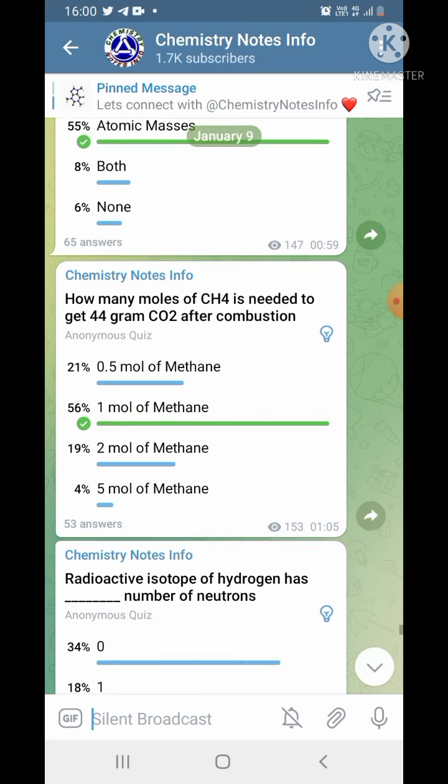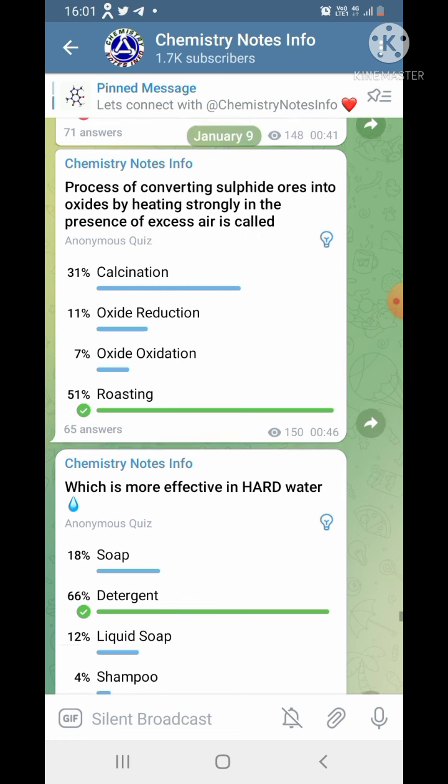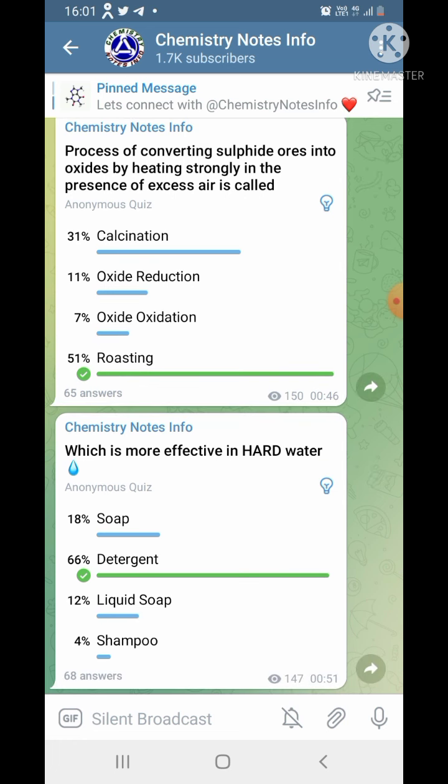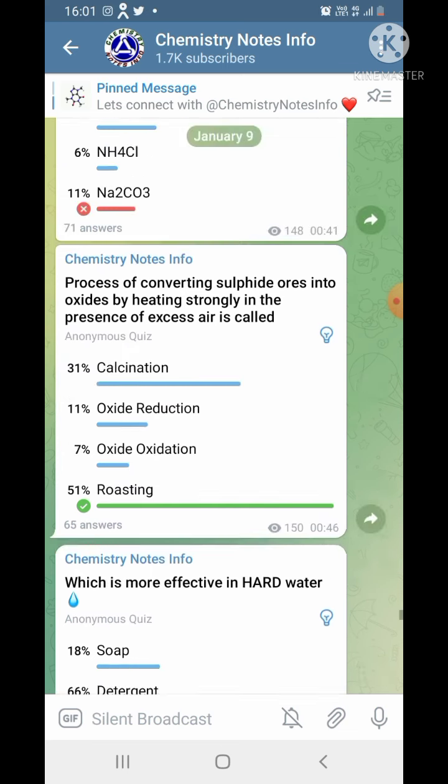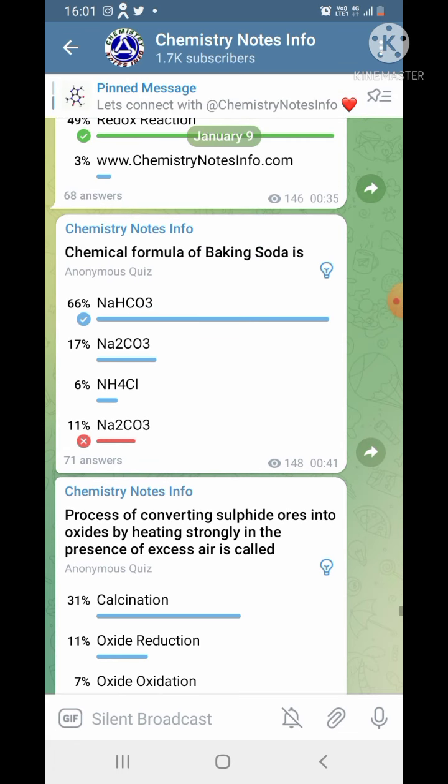The process of converting sulfide ores into oxides by heating strongly in the presence of excess air is called, options are calcination, oxide reduction, oxide oxidation, roasting. The correct answer is roasting. You can click on this bulb button and get the right answer or explanation about the question.